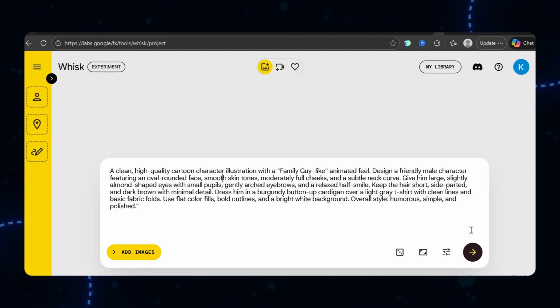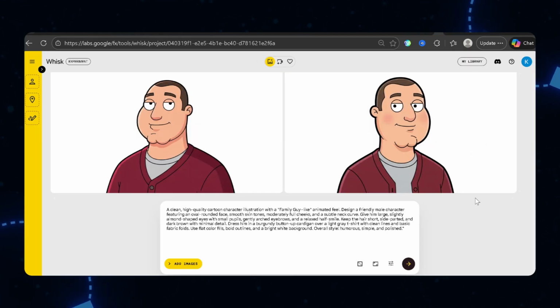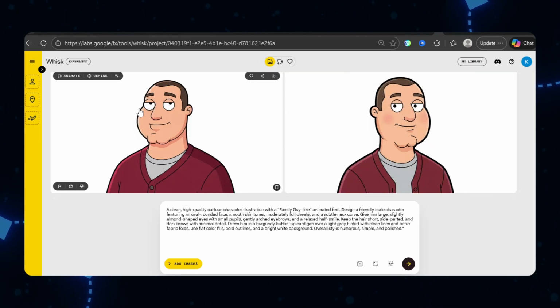The prompt should include specific details: art style, age range, clothing style, and facial features. Hit Generate. As you can see, the process is pretty straightforward. This gives you a base character in under 30 seconds. Now, here's the important part.